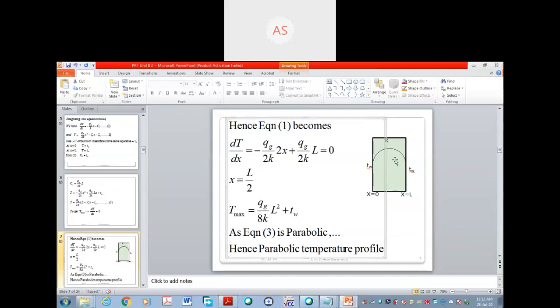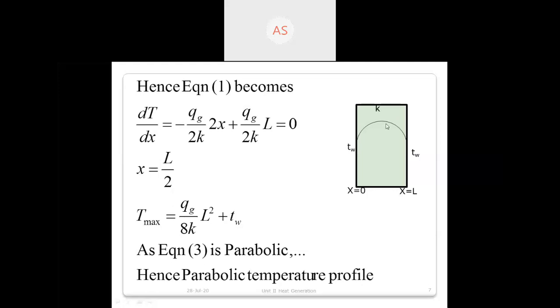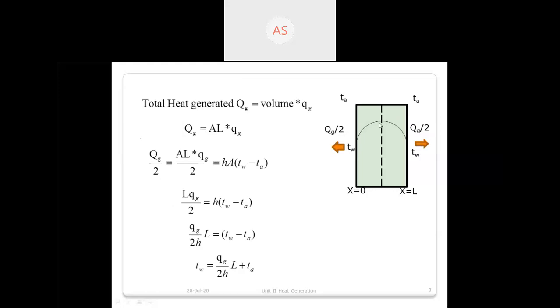Because for the maximum temperature, see, this is the value, this is the point, this center point. Can you see this point? I will zoom this slide. See, this is the maximum temperature point and this is the Tw.